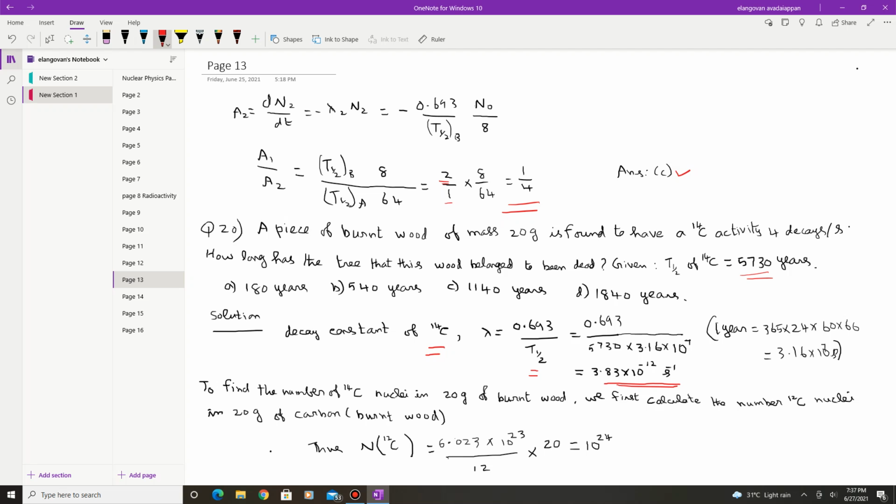Now to find the number of carbon 14 nuclei in 20 grams.